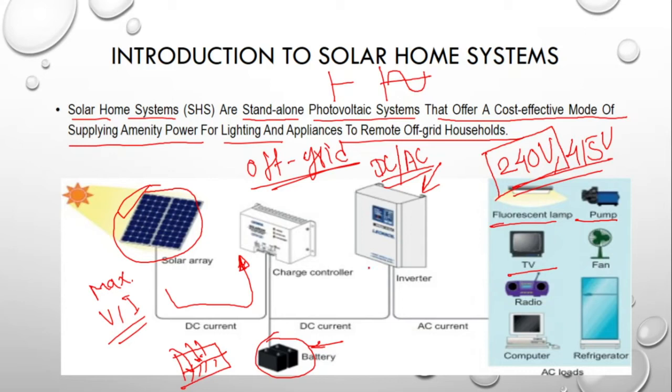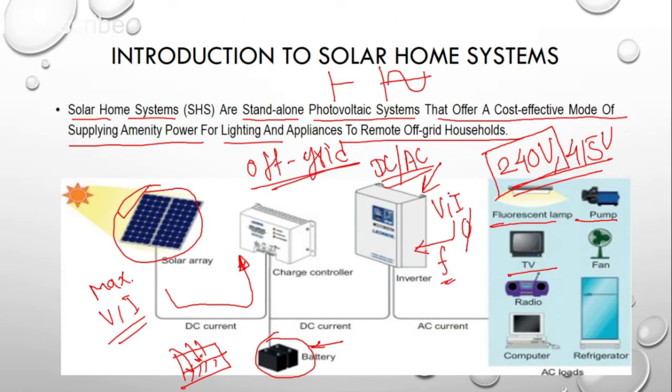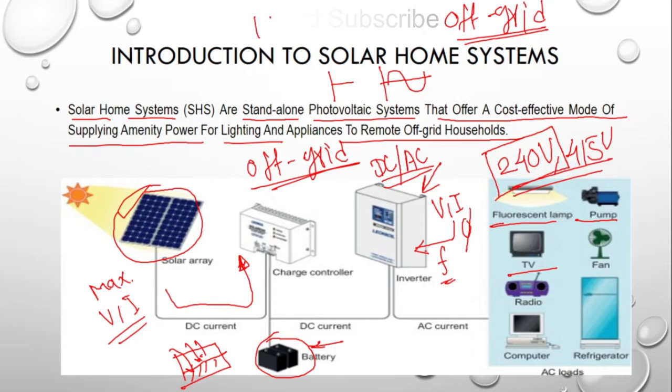In some cases, if we are using the grid supply, that is a hybrid kind of system in the solar home system, then the role of the inverter is also to synchronize the voltage, current, phase and frequency coming from the utility supplier. But in the smaller off-grid home system, an algorithm is already fitted so that it gives the power in a single phase manner. It gives an adjustable voltage up to 240 volts, and the typical current as per the capacity of the solar power plant.